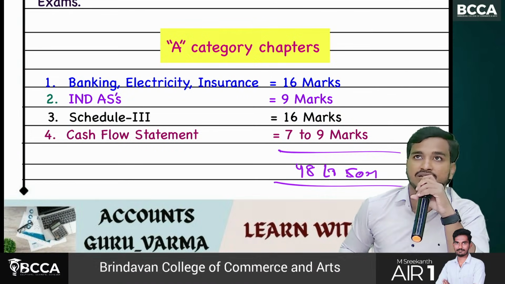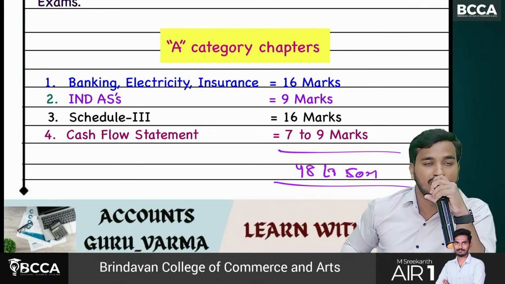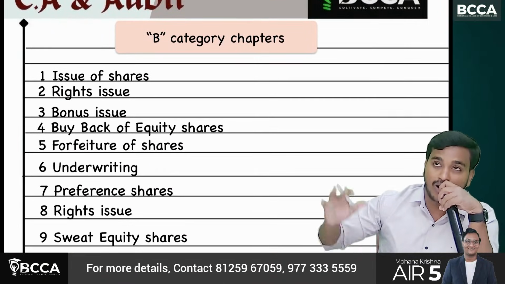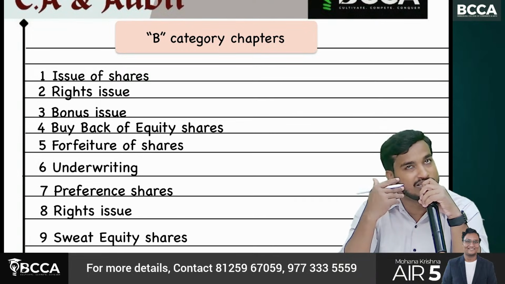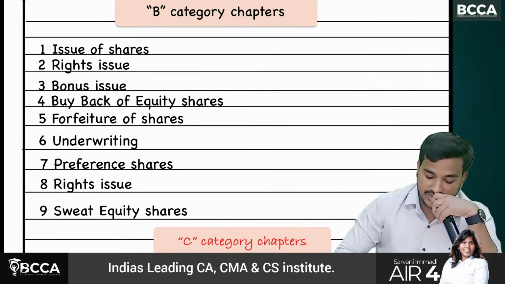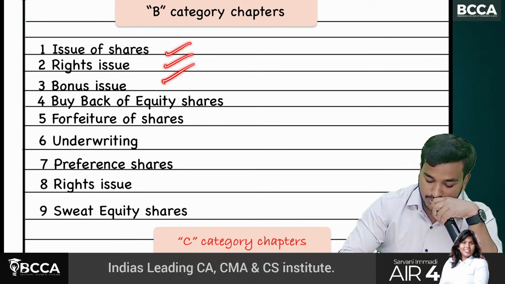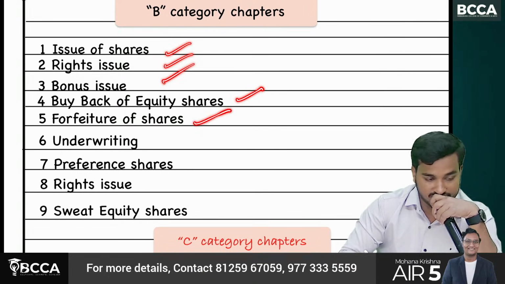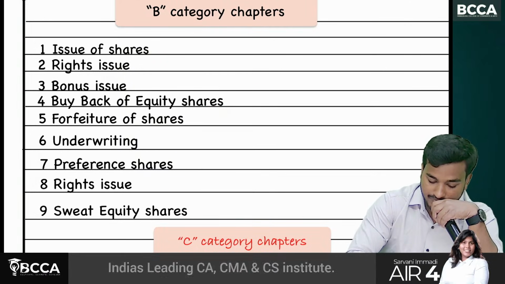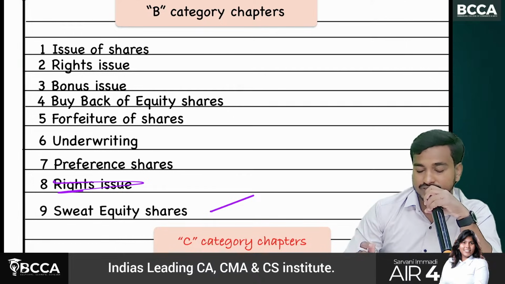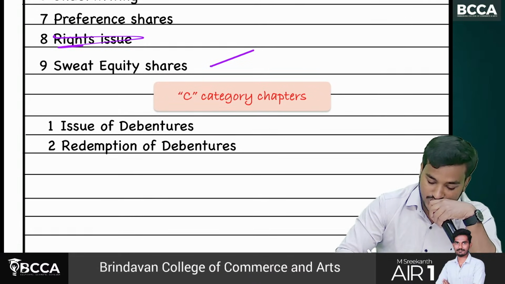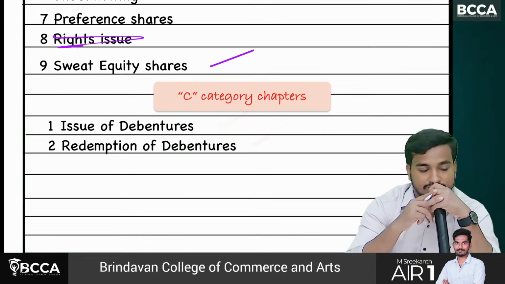So previously in B category I had only 1 chapter, but this time I have included all the chapters in B category only, all the remaining chapters. Issue of shares, rights issue, bonus issue, buyback, forfeiture of shares, underwriting, preference shares, rights issue is already done, no? Sweat equity shares. In C category, only 2 chapters, issue of debentures, redemption of debentures.